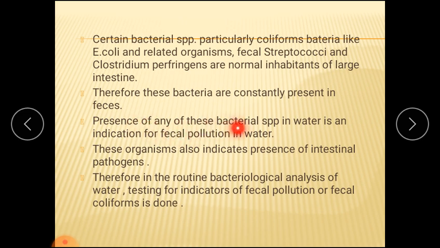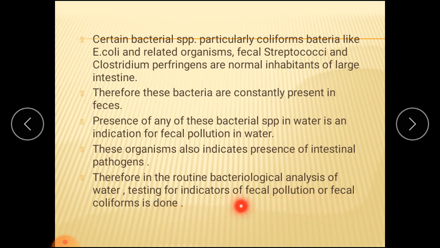Presence of any of the above bacterial species in water acts as an indication of fecal pollution in water. It means that if any of these organisms is present in water, then that water is called fecally polluted water. These organisms also indicate the presence of intestinal pathogens. Therefore, in the routine bacteriological analysis of water, testing for indicators of fecal pollution or fecal coliforms is done.